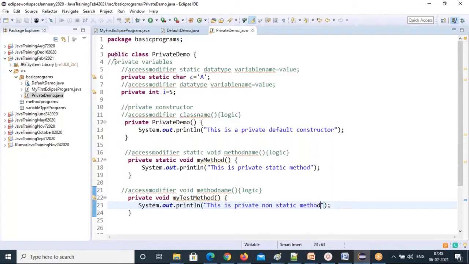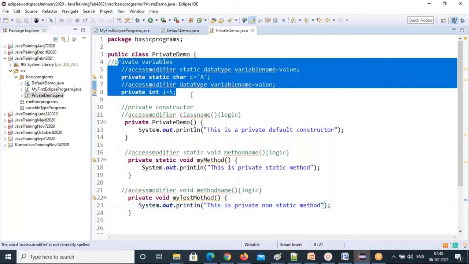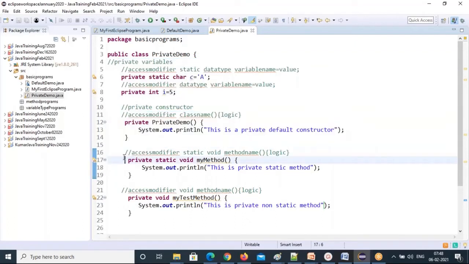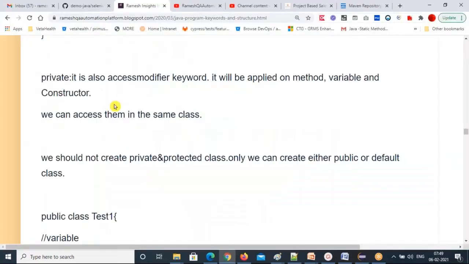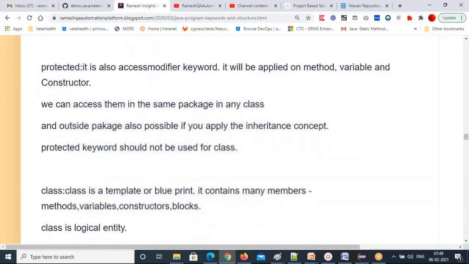Okay, so these are all the different types of members in your class. See, your class can be public or default only, but a class cannot be private or protected. Why? I have shown you that the private and protected keywords are disabled completely for the class. So the private keyword is applicable only for variables, for the constructor, and for methods. Only 3 places you can use this private keyword. And for a class, you should not use the private keyword. That's what I was talking about, private. So any doubts here about the private keyword, before going to protected?